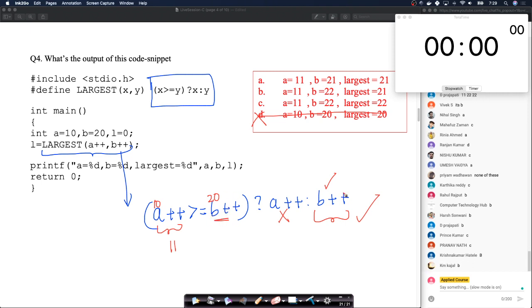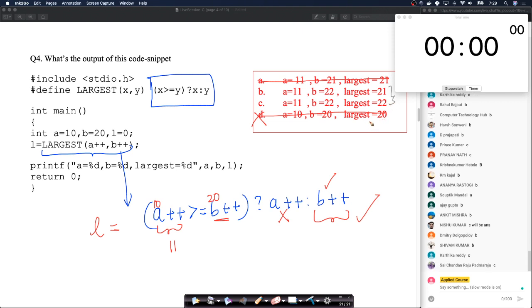Because this is post increment. This is also a post increment. Okay. So you have L equals to this. Now the tricky part, so B is getting incremented twice, so B has to be 22. So this can't be the answer. I'm just eliminating options for you. The trickiest part in this whole thing is what will be the value of largest. Okay, if we can figure that out, we are done.